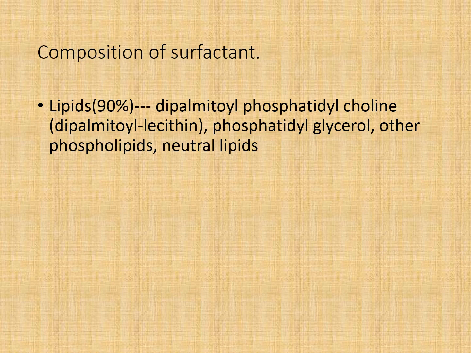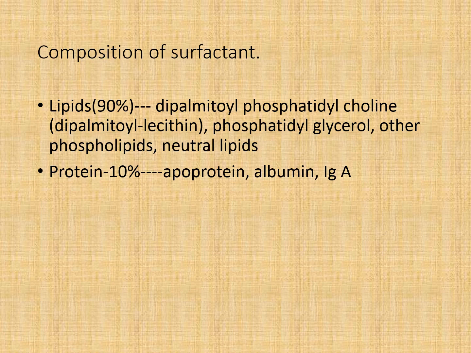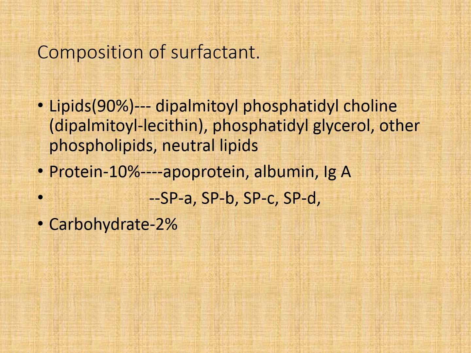Other lipids: phosphatidyl glycerol, phospholipid, neutral fat or neutral lipid. Protein is only 10%, that is apoprotein, albumin, immunoglobulin A, surfactant protein A, B, C, and D. Carbohydrate 1 to 2%. Calcium.